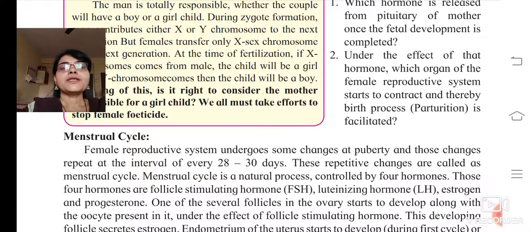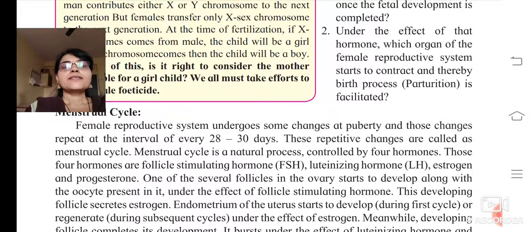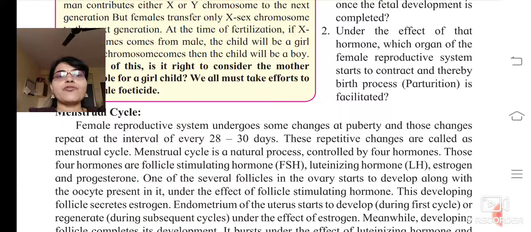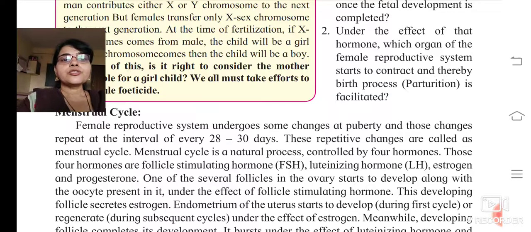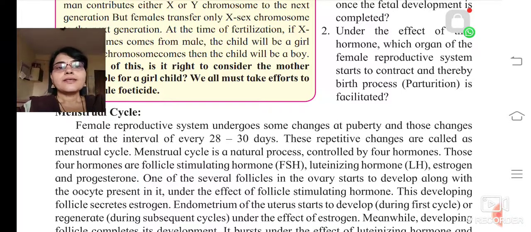Those changes repeat at an interval of every 28 to 30 days. So these repetitive changes, which repeat every month after 28 to 30 days, are called the menstrual cycle.